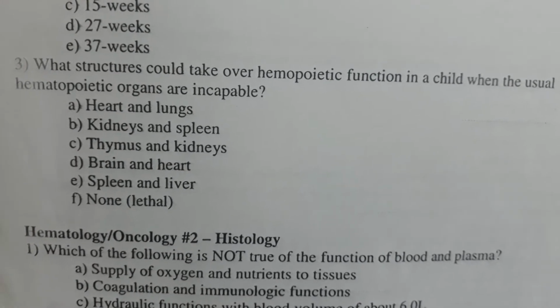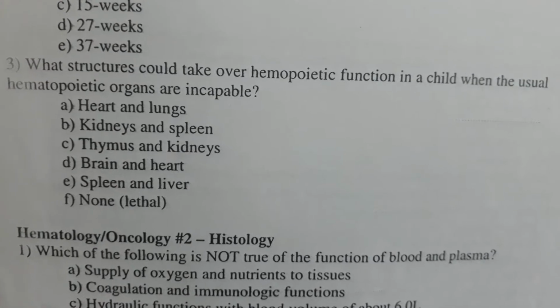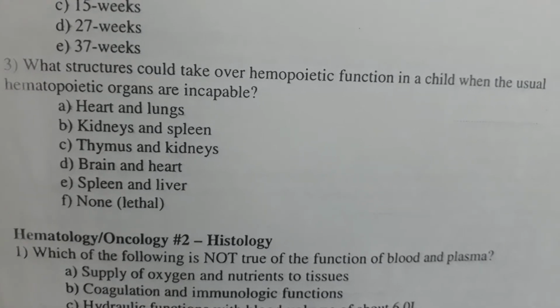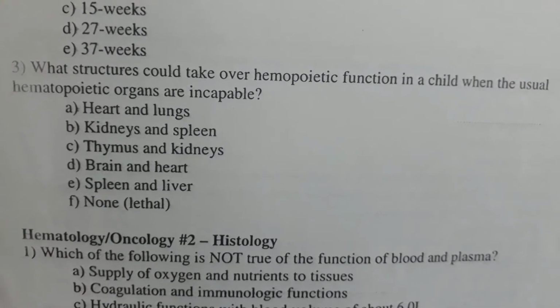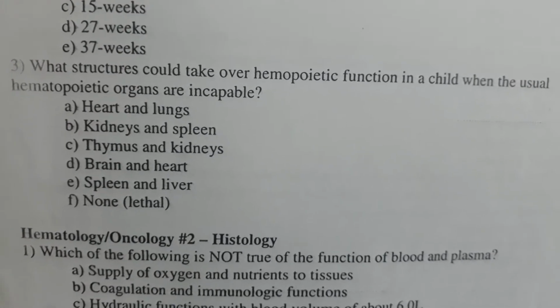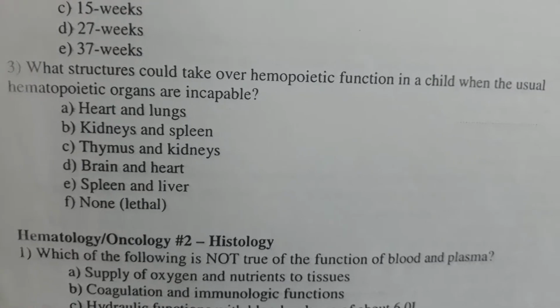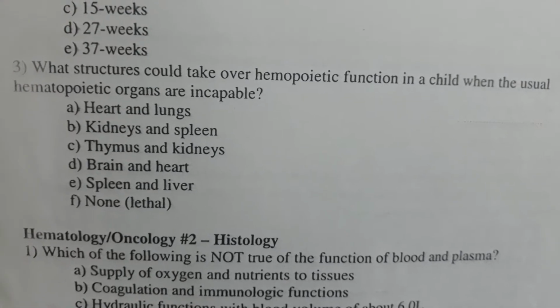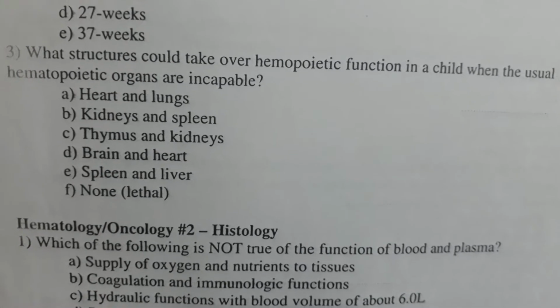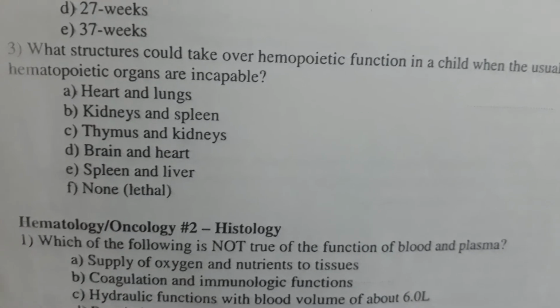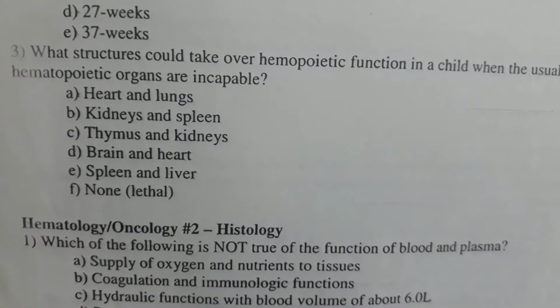Option A, heart and lungs, B, kidneys and spleen, C, thymus and kidneys, D, brain and heart, E, spleen and liver, F, none. The answer is option E. Spleen and liver.